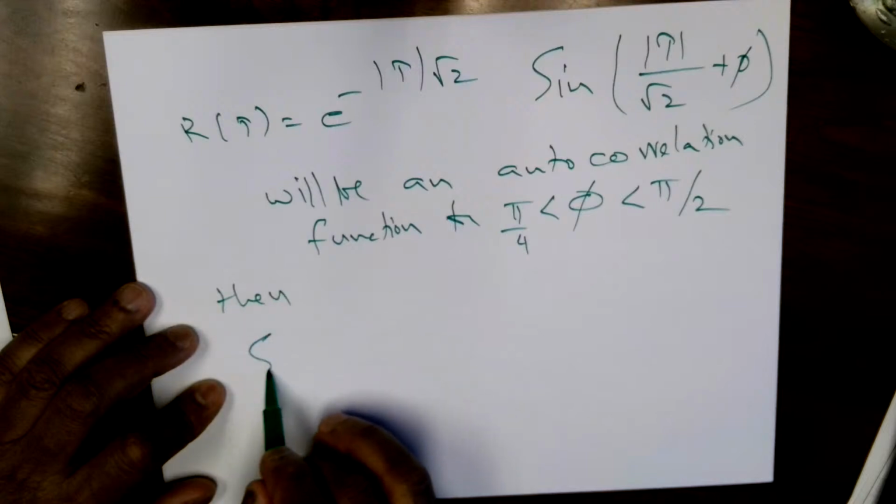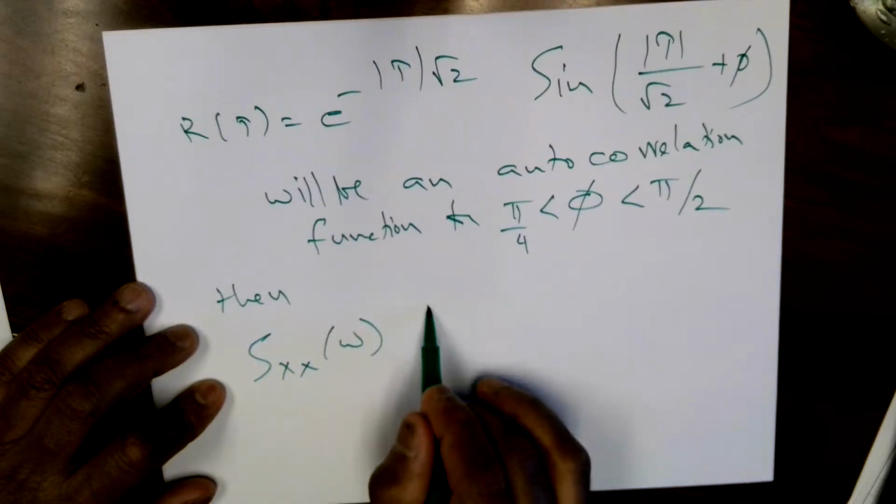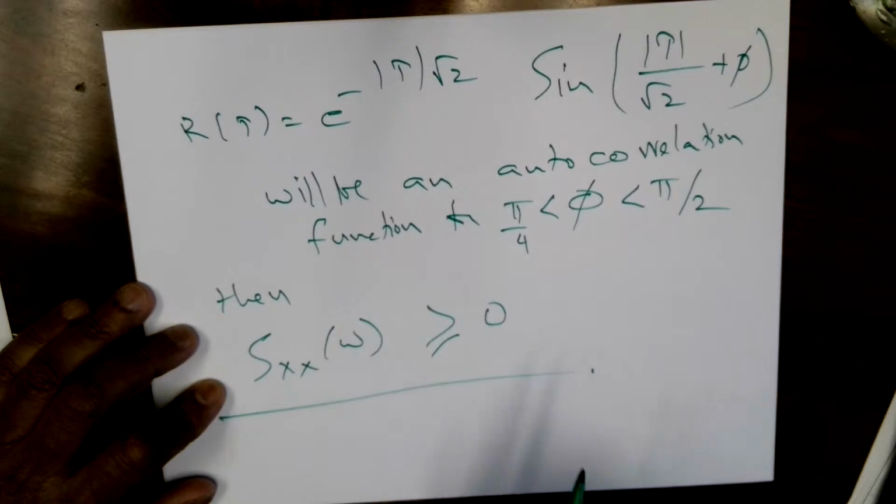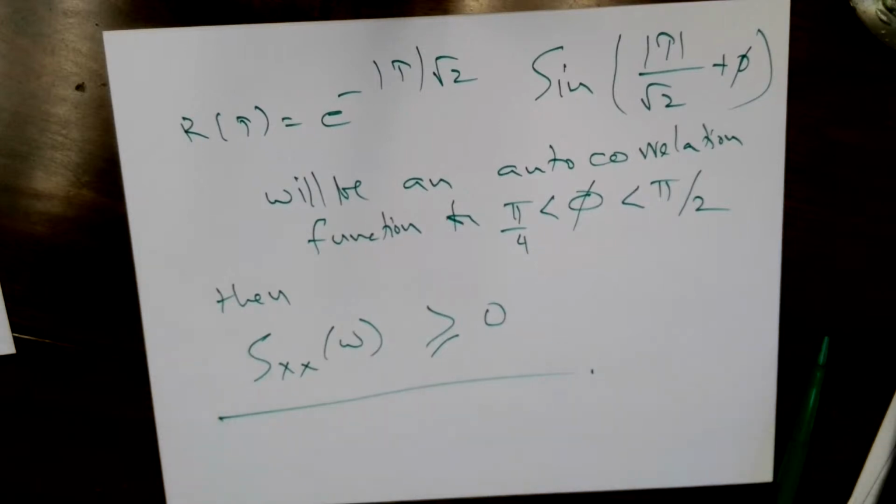The whole point is then the corresponding power spectrum will be non-negative. So that's one way to check whether a given time function is an autocorrelation function or not.